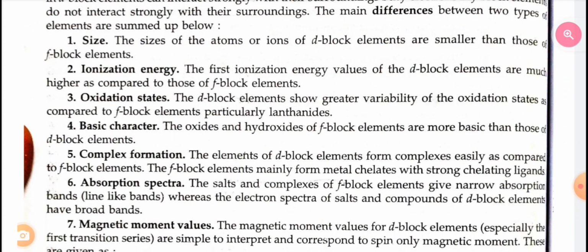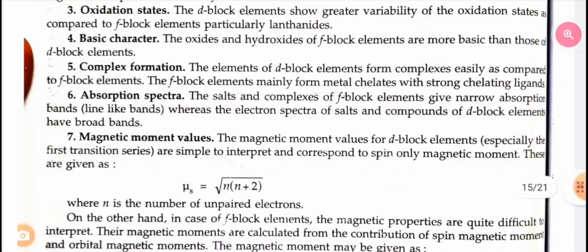Fifth one, complex formation. The d block elements form complexes easily as compared to f block elements. The f block elements mainly form metal chelates with strong chelating ligands. Sixth, absorption spectra. The salts and complexes of f block elements give narrow, line-like absorption bands, whereas the electronic spectra of salts and compounds of d block elements have broad bands.